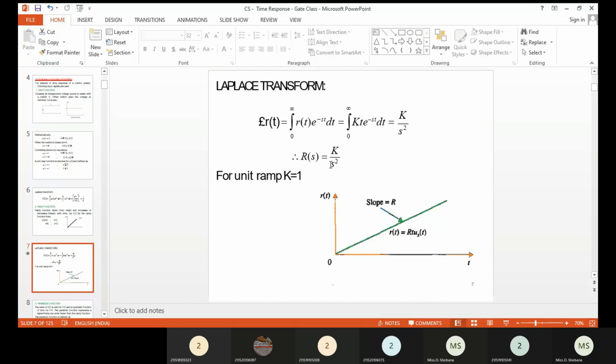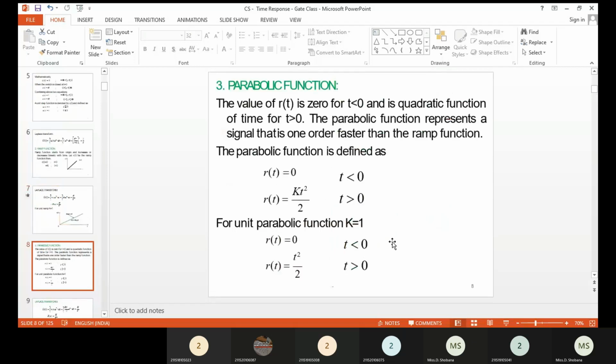If you substitute for a unit input signal, R of s becomes 1 divided by s square. That will be the equation for the unit ramp input signal. We should not forget that. The waveform for the unit ramp input signal will look like this. So we have completed the two input signals, and next we go with the parabolic input signal.